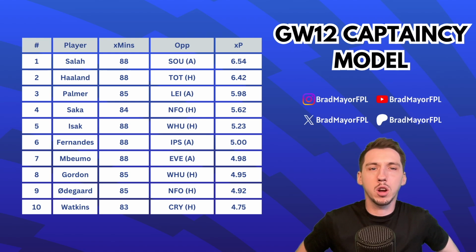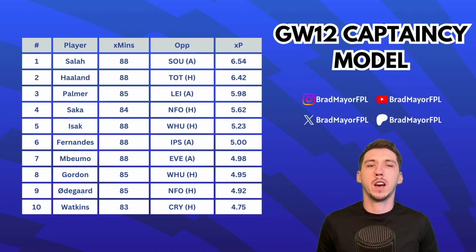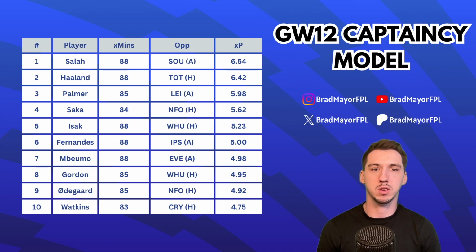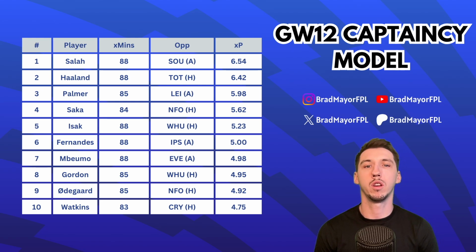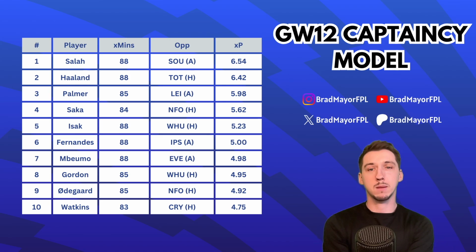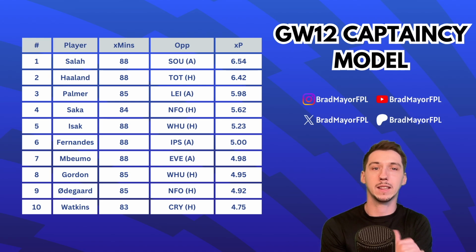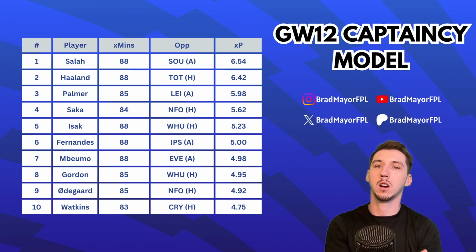We don't know if Gordon is actually fully fit. I think he might have got a knock. But I've still put his minutes at 85 just to represent where he'd be on this list if he is available. And he does make the list for the first time in quite a while. Same with Odegaard, who is also fit now after playing the game last weekend. So he's in 9th, and then Watkins is in 10th with Crystal Palace at home.